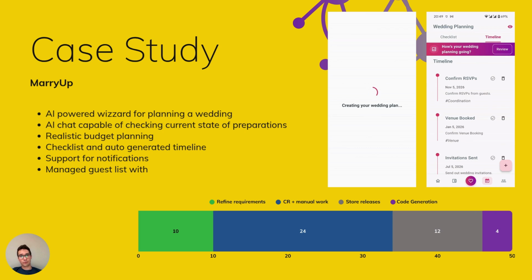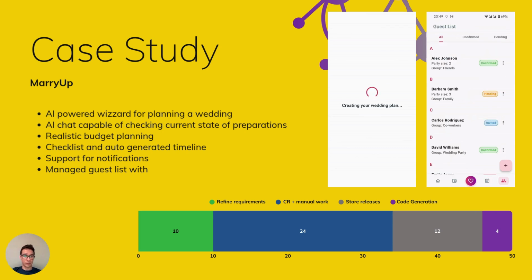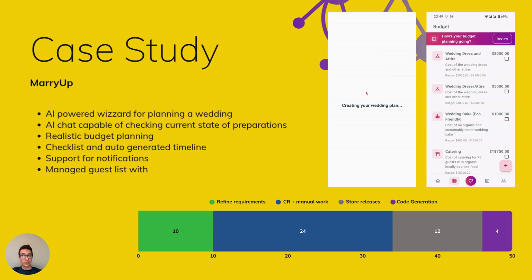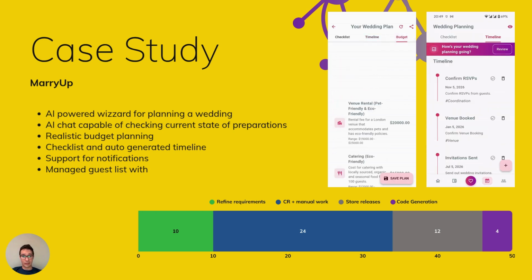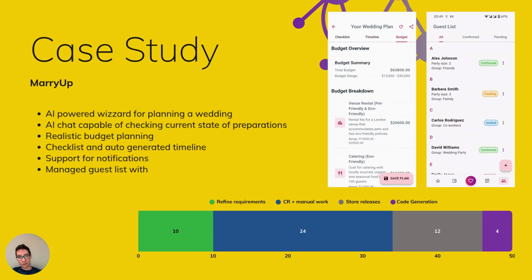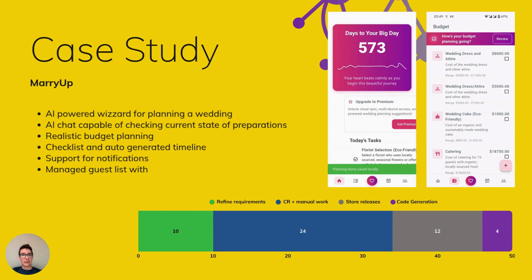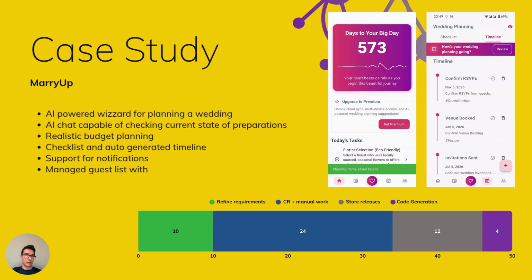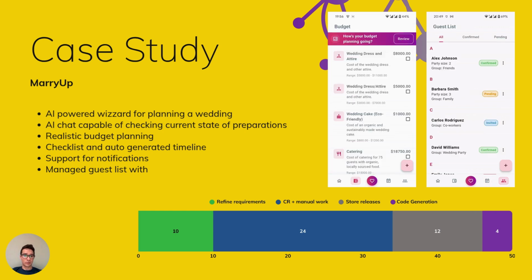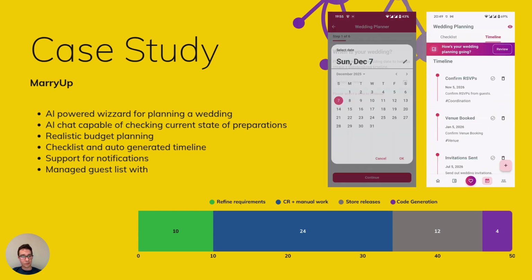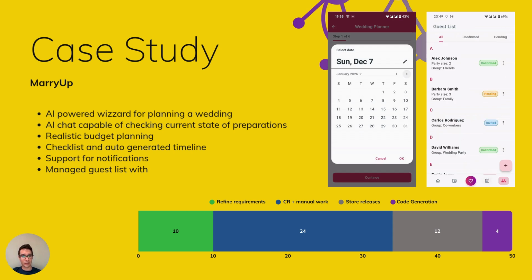So first of all, we were reviewing the code that we got from the AI code generation, and we were either fixing stuff that were not as up to our liking, we were updating documentation, or we were doing stuff that we were not really expecting AI to be good at. There were also some stuff that we needed to do for the store release fixes, especially when it comes to the subscriptions. But roughly speaking, 24 hours of an actual development work where we were doing something in the code.